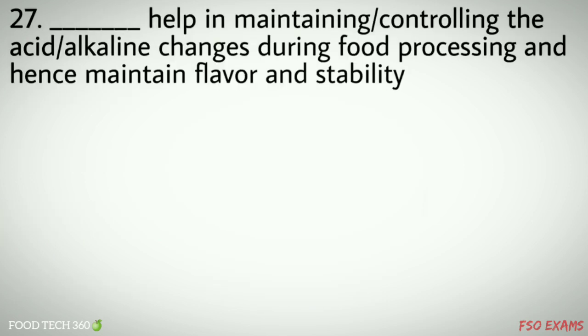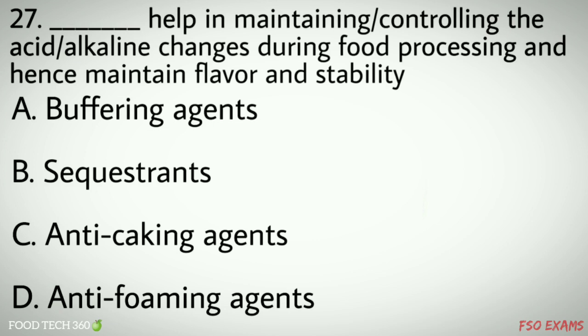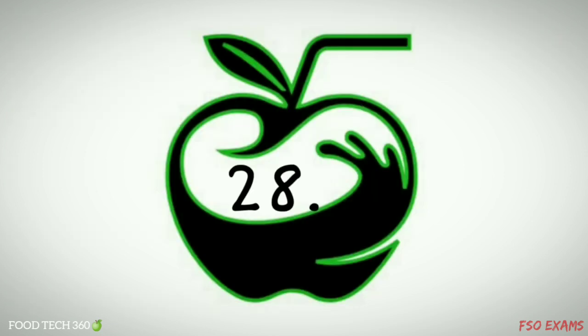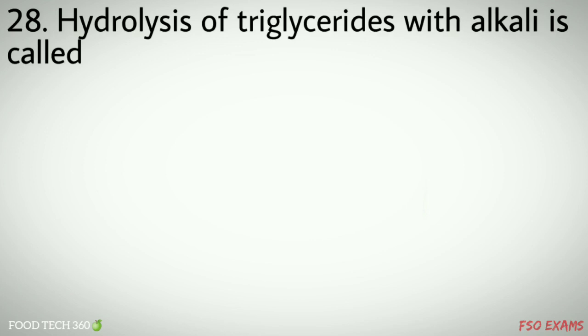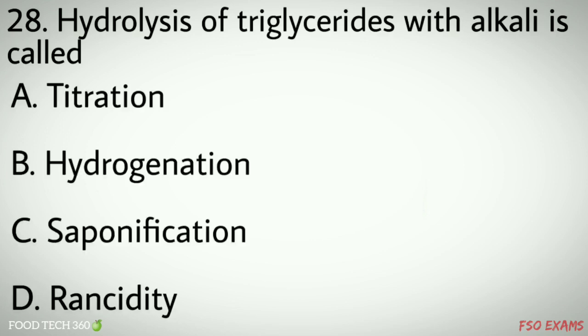Question number 27. Dash helps in maintaining or controlling the acid or alkali changes during food processing and hence maintains flavor and stability. Options: A. Buffer agents, B. Sequestrants, C. Anti-caking agents, D. Anti-foaming agents. Correct answer A. Buffering agents. Question number 28. Hydrolysis of triglycerides with alkali is called: A. Titration, B. Hydrogenation, C. Saponification, D. Rancidity. Correct answer C. Saponification.